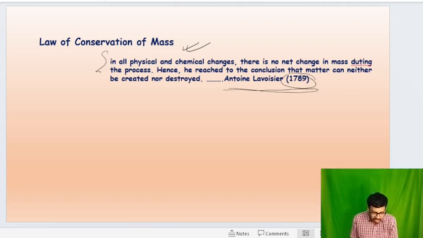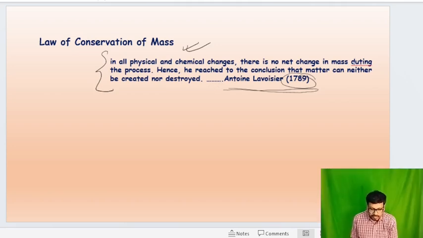He said that in all physical and chemical changes, there is no net change in mass during the process. Hence, he reached the conclusion that matter can neither be created nor be destroyed.